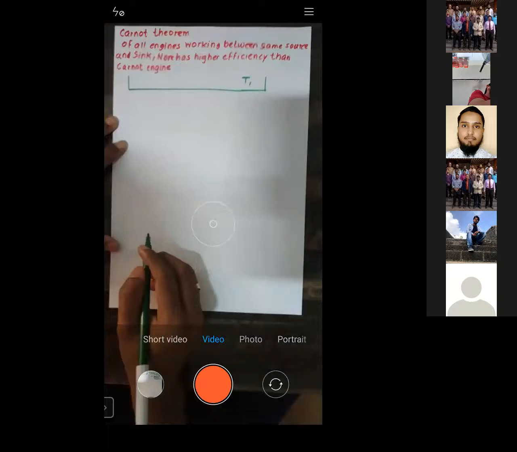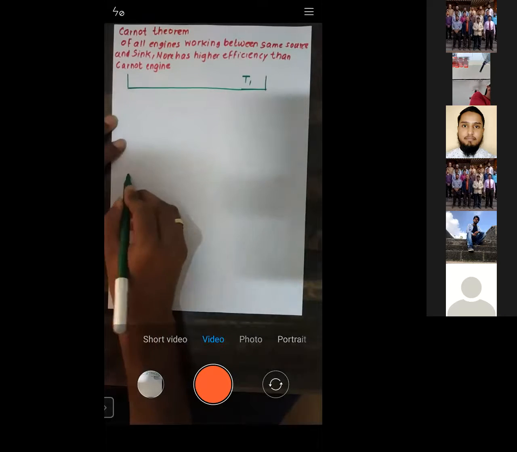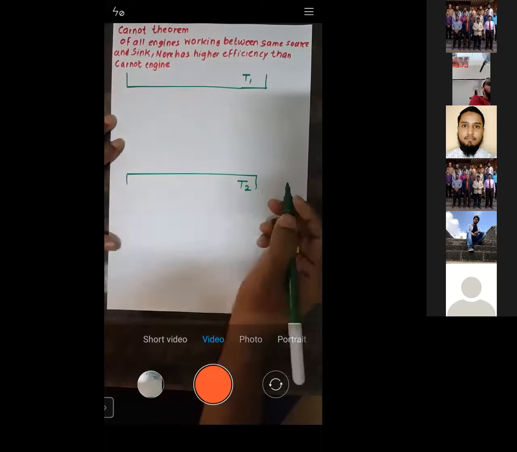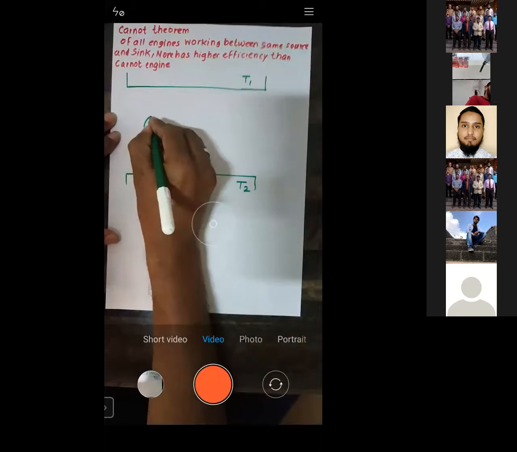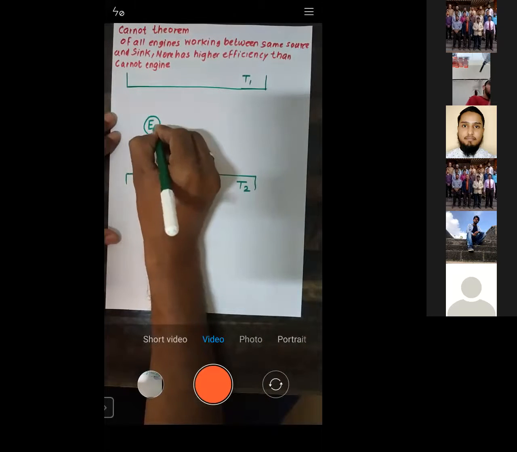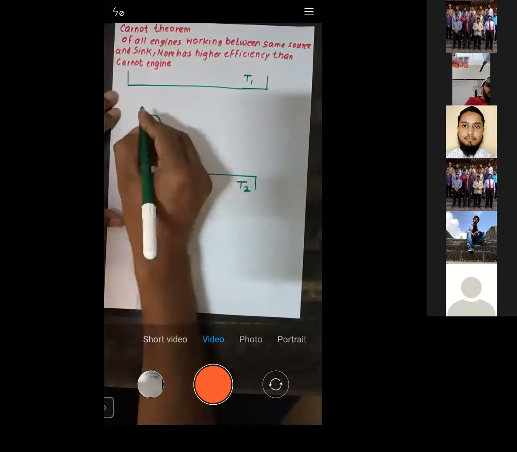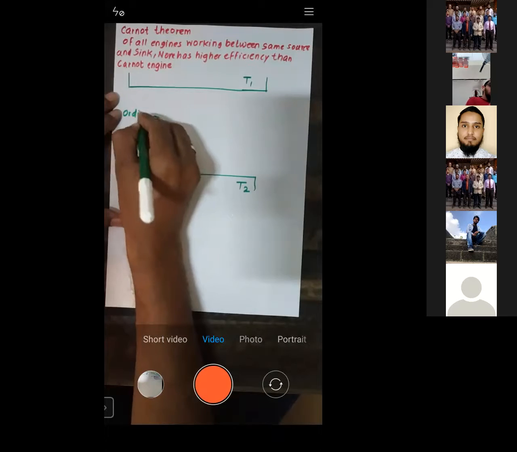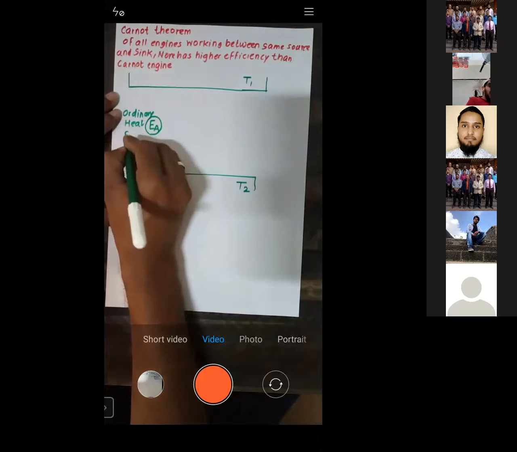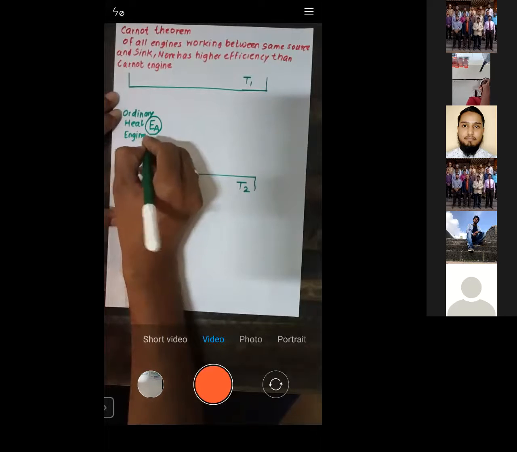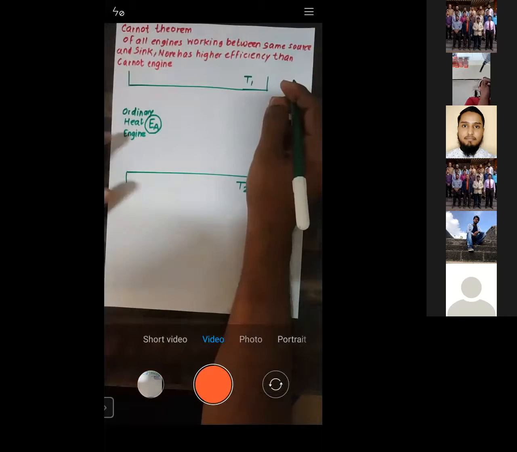Okay, this is one reservoir T1. Let us see one more reservoir. This is the reservoir T2. In between these two reservoirs, let us consider one ordinary engine. This is the ordinary engine A, I will call. I'll just mention here, this is the ordinary heat engine. Ordinary means it's a simple heat engine.